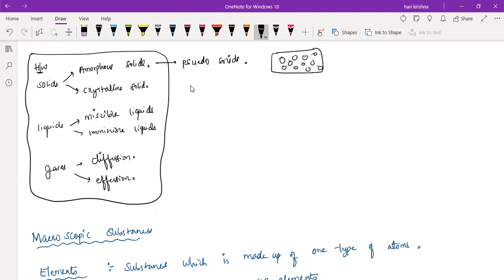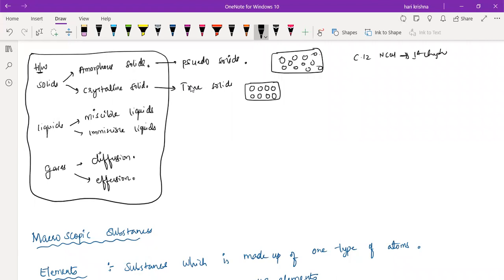But if you take the crystalline solid, they are called true solids. Whatever particles are there in the solid, they are arranged in a regular pattern like this. So this is the difference between the amorphous solid and the crystalline solid. Shreyas said so many points about amorphous and crystalline, which are very important in class 12th. If you want all those points, you can refer to the class 12th NCERT textbook. In the first chapter itself, it is there.